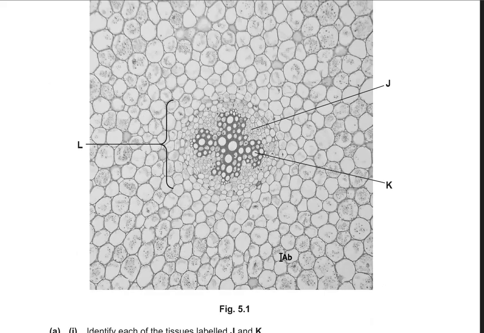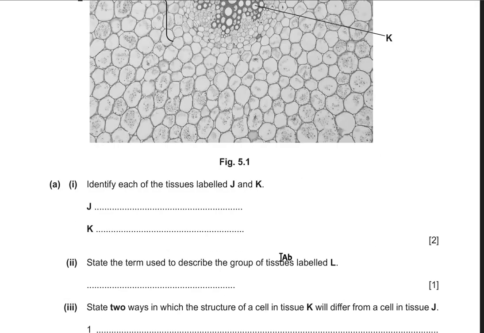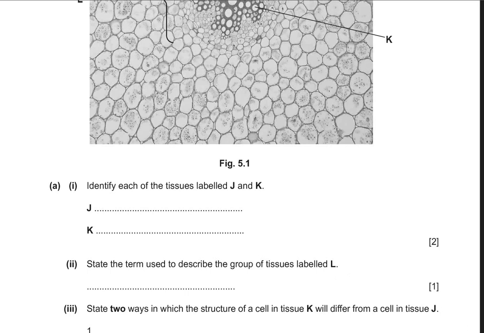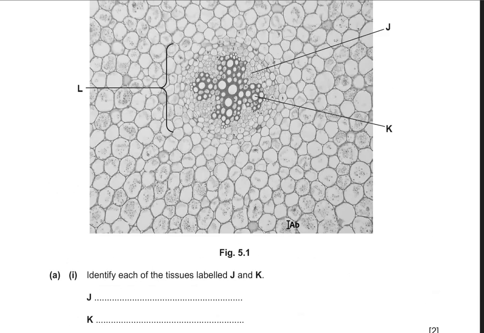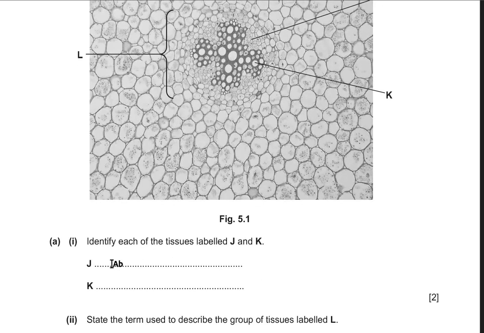So question 5. Question 5 shows the photomicrograph of a center of a plant root. Identify each tissue labeled J and K. Always remember that the vascular tissue in the roots will be the shape of a star. All right. So the star shape will be xylem, and outside the star there will be phloem. So J is phloem and K is xylem.